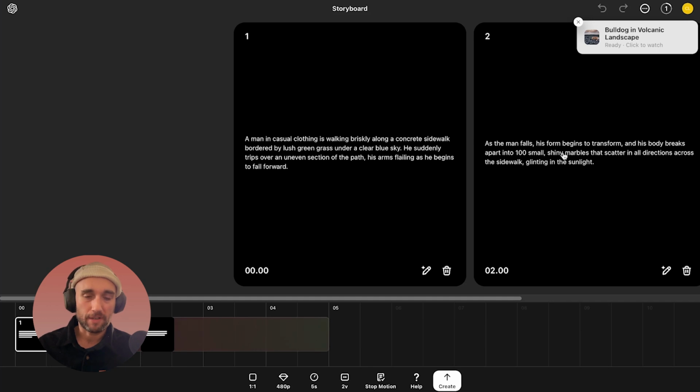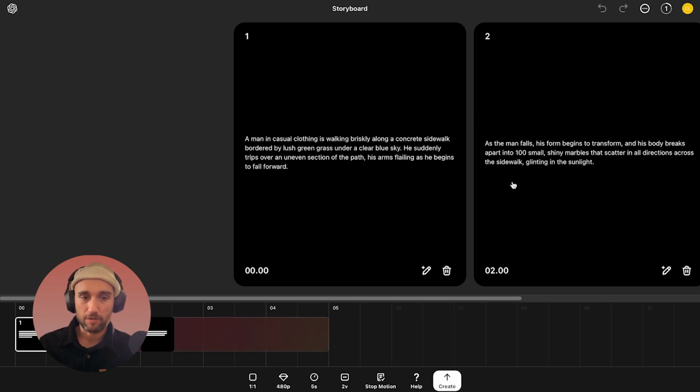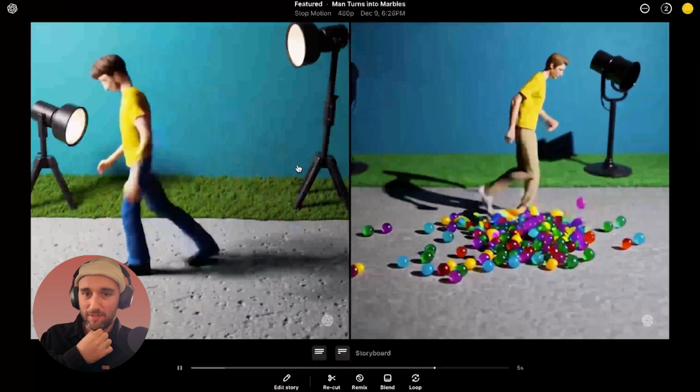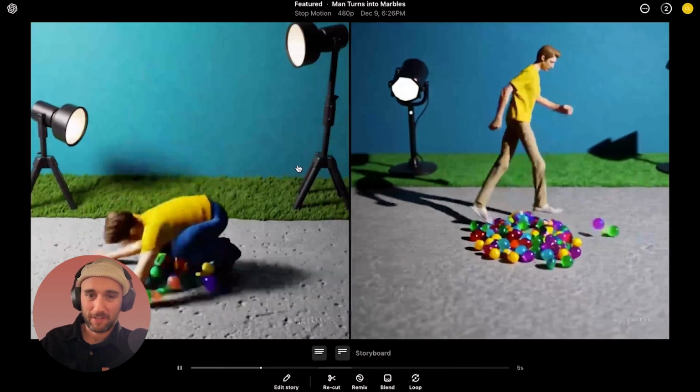This is cool because it took my basic prompt, it enhanced it, and broke it into 2 different prompts for 2 different scenes. So I actually really want to try this. But let's just see how it goes. This is really cool. Okay, this didn't turn out how I thought, but it's still pretty funny. I could prompt it better.